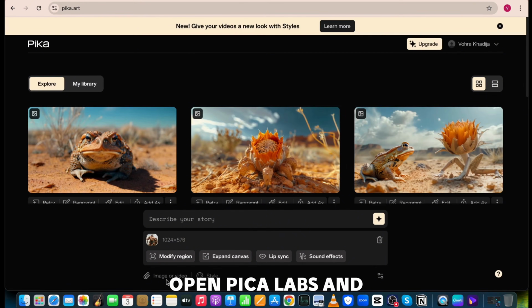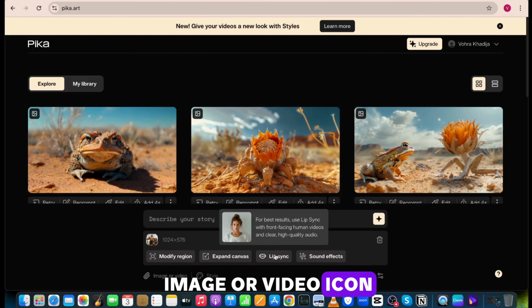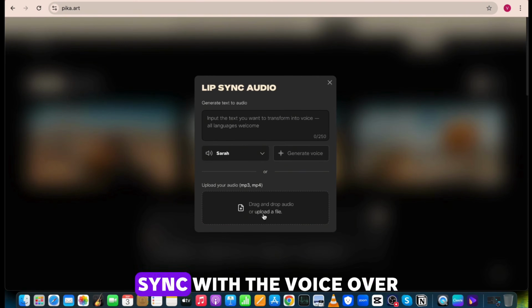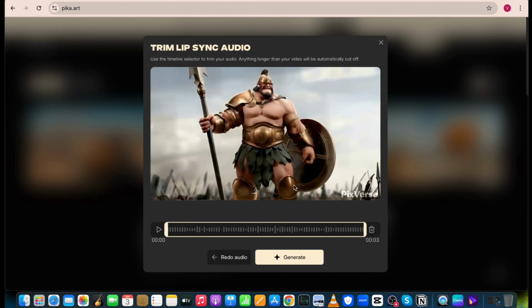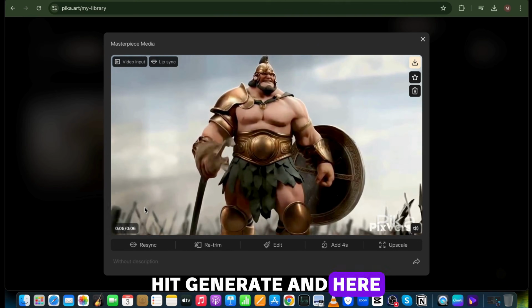Open Pika Labs and log in your account, and click on this image or video icon. Now upload the video which you want to sync with the voiceover. Then click on lip sync and upload the voiceover. Hit generate, and here is the result.